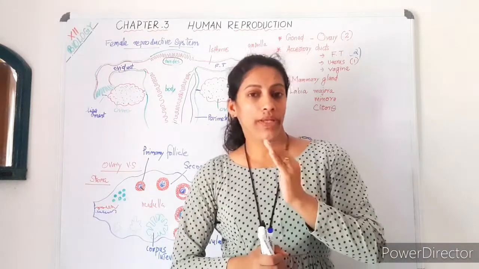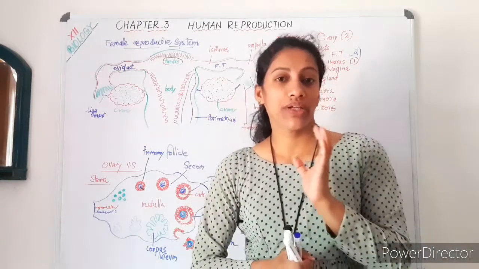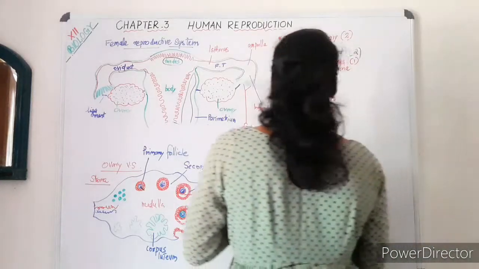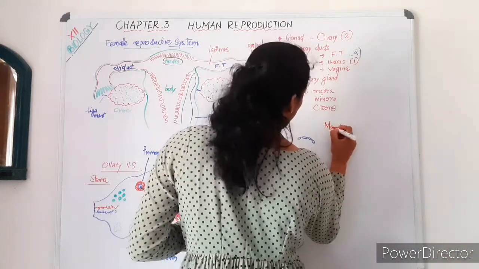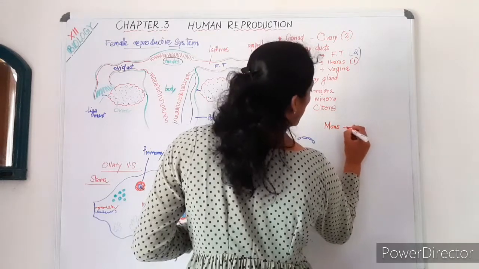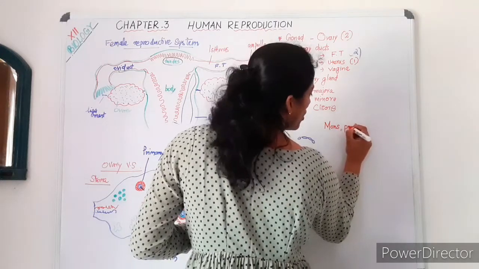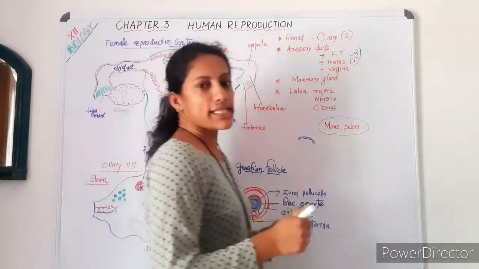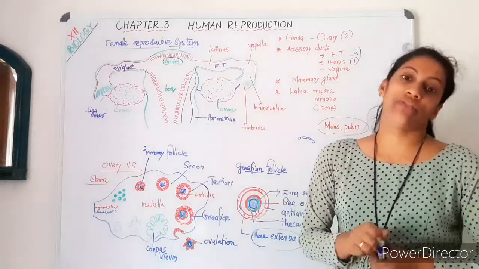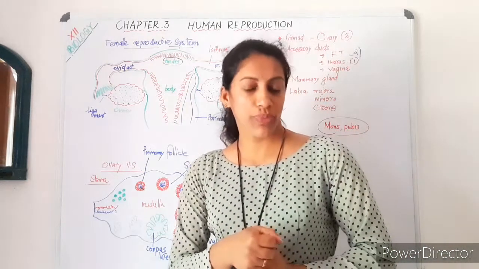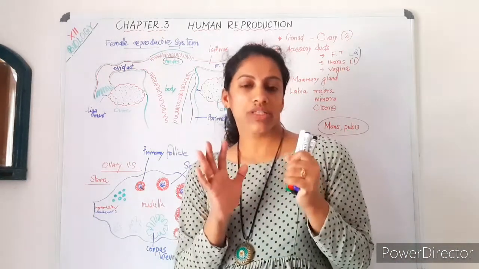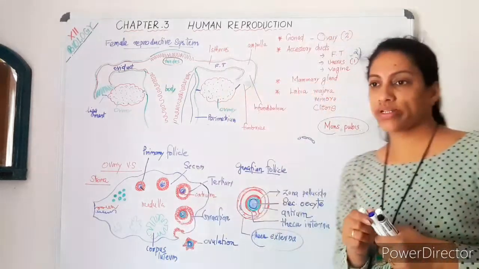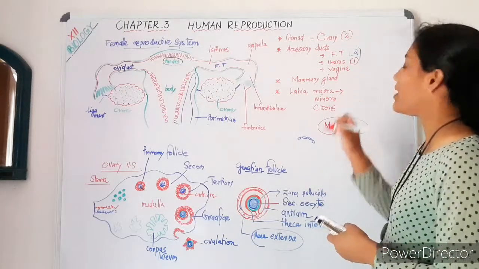Where these two openings are, there is a tissue which guards them, a fatty cushion-like tissue with hair, called the mons pubis. In the mons pubis, in the fatty tissue, there are two large fleshy folds of skin called labia majora.